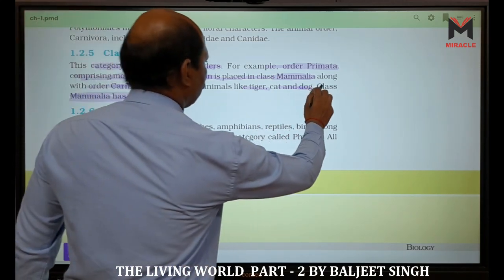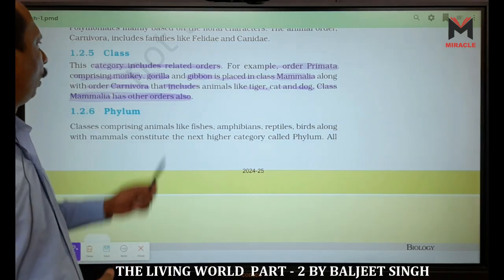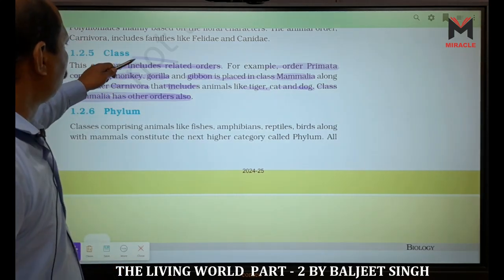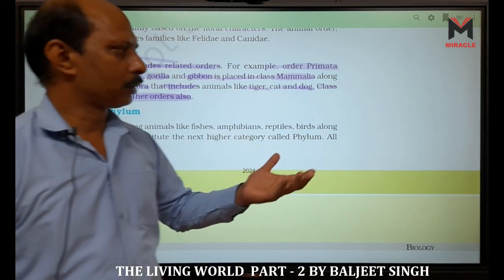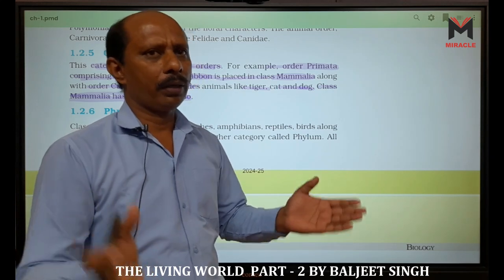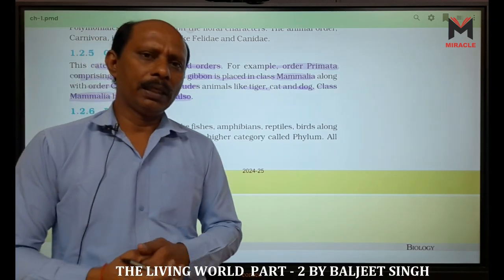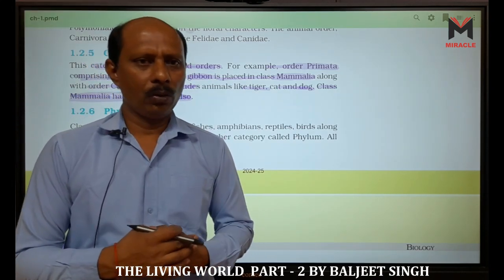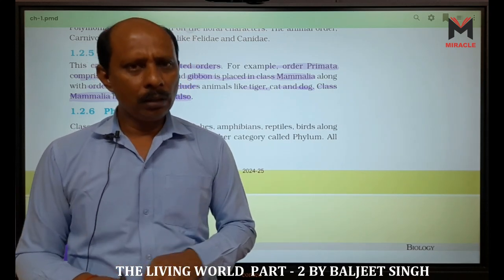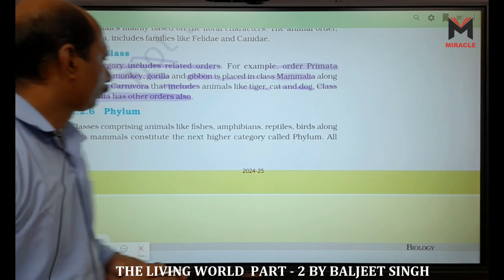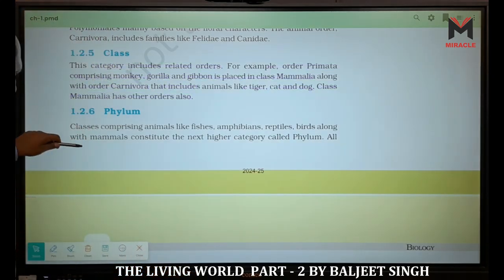When we consider plants, which are not given here, we have orders Polemoniales, Malvales, and Cruciferales. These are orders, and all of them are placed in a single class. We have two classes in angiosperms, monocotyledons and dicotyledons. These orders are placed into a single class, dicotyledons.